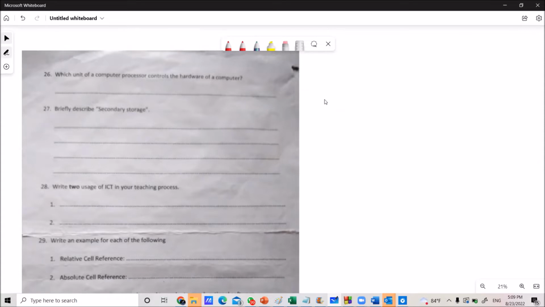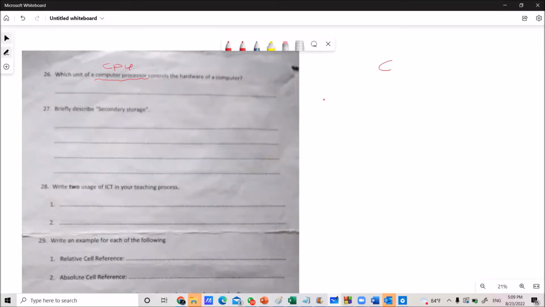Can someone suggest the answer here? The computer processor. What does processor mean? Which unit of the computer processor? In short, we can say CPU, Central Processing Unit. Which unit of the CPU controls the hardware?